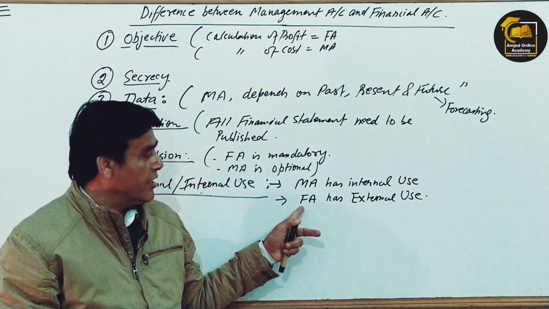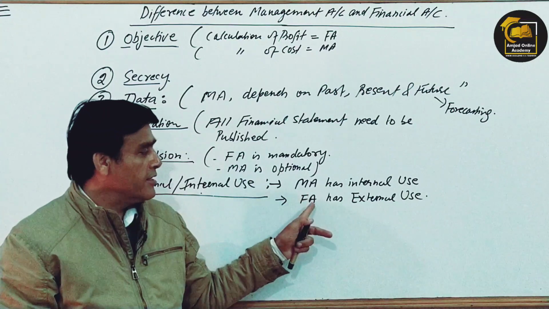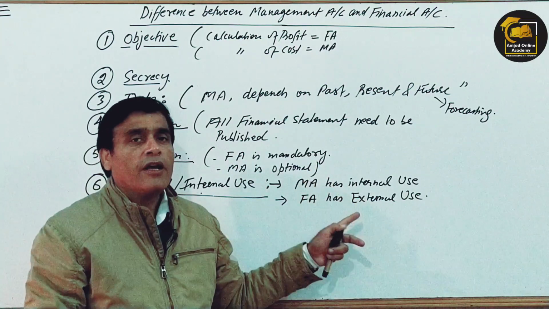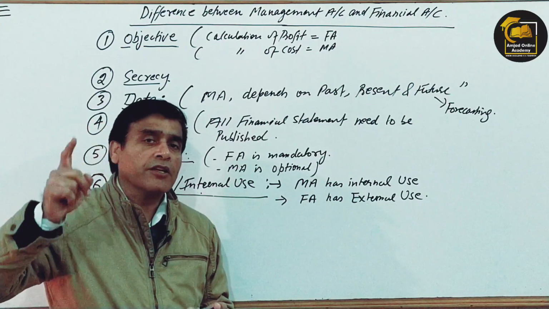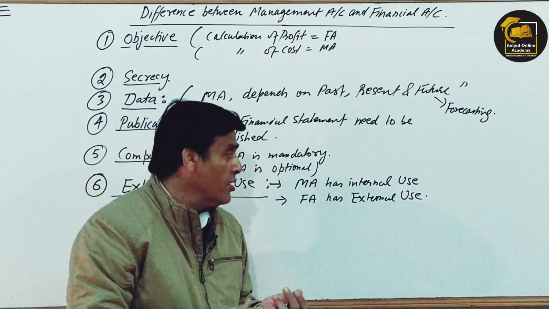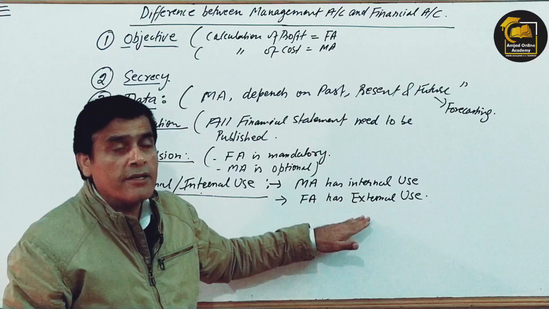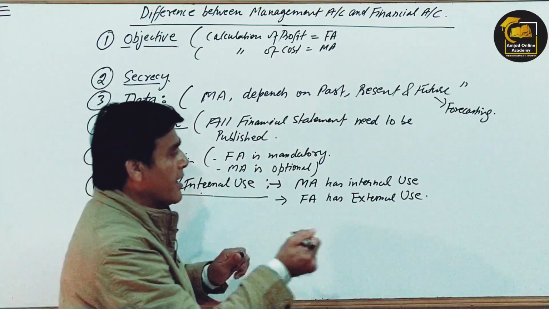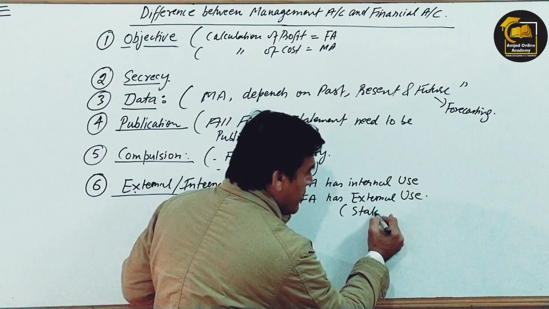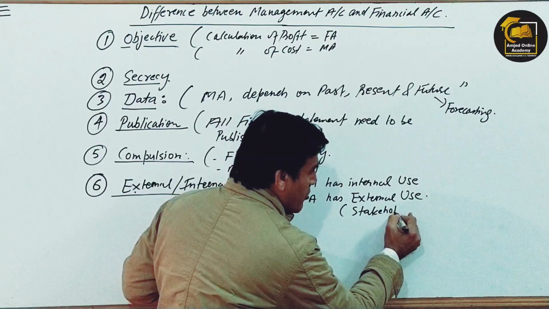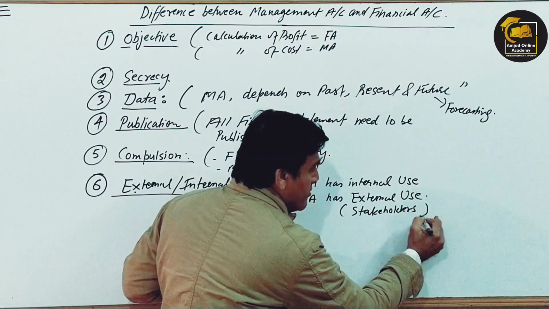But in the case of financial accounting, that is for external use. Financial accounting records are always prepared to cater to the needs of the external parties, those who are known as external decision makers, and external decision makers are also known as stakeholders.